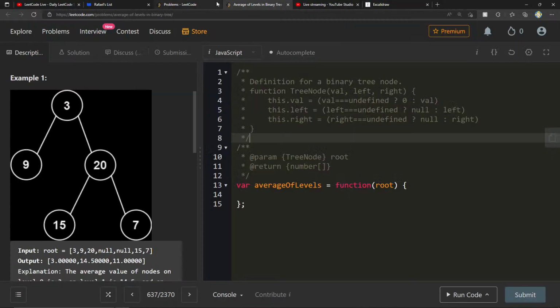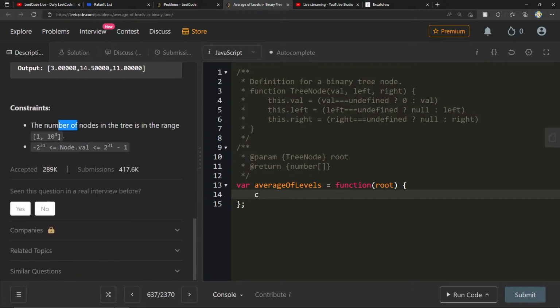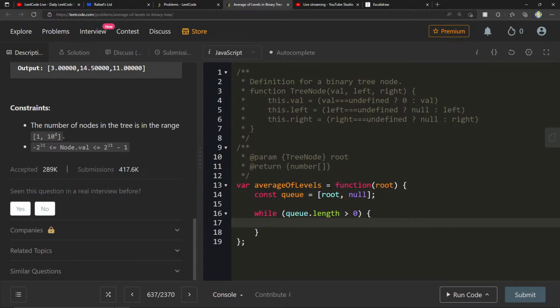That's something that I'm thinking of doing. So let's start writing this out and see what it looks like. So we know we're going to start off with what? Are we ever going to have an empty node? Okay, we're always going to have at least 1. So here we can create const, and let's just call this q. Let's make it equal to root and null. Here we can say, well, q.length is greater than 0. What is it that we want to do?